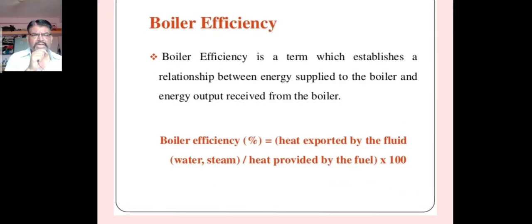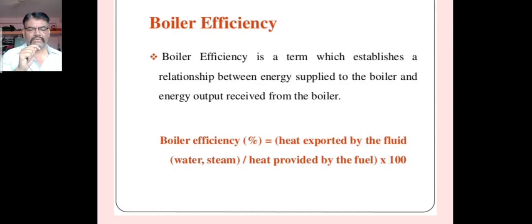Now the next important term is boiler efficiency, also called the thermal efficiency of the boiler. Boiler efficiency or thermal efficiency is defined as the ratio of heat actually used in producing the steam to the heat liberated in the furnace.